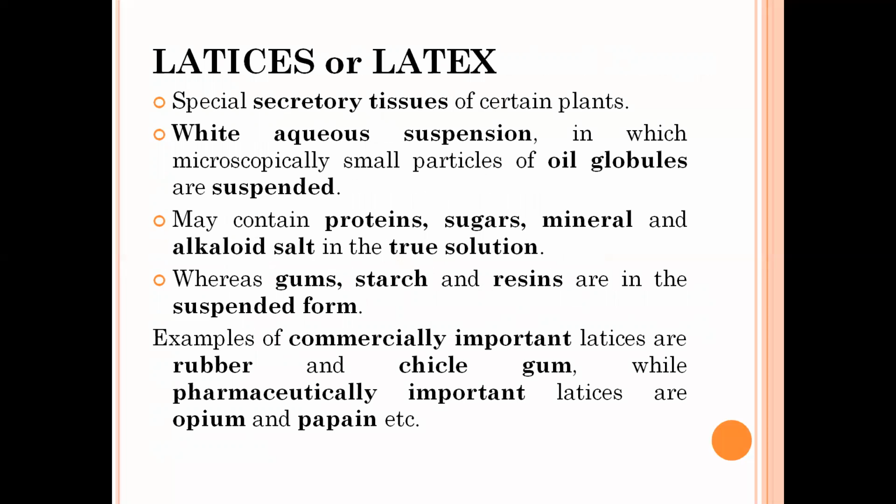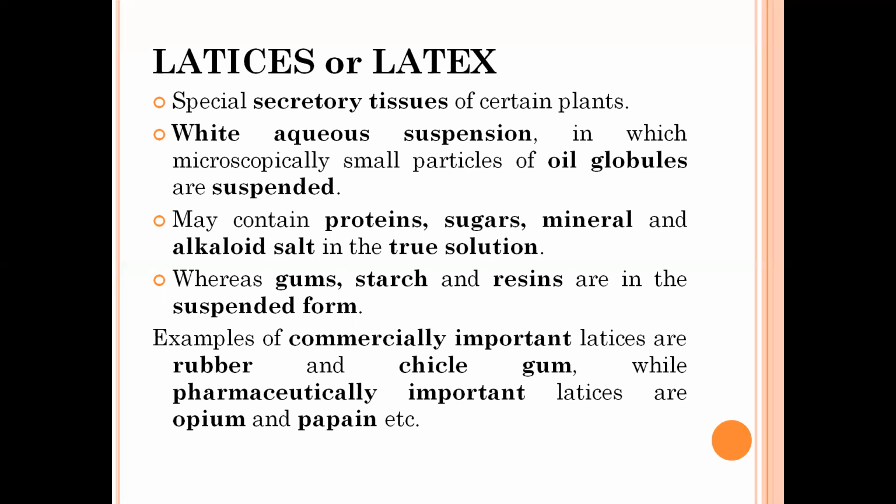It is a white aqueous suspension in which microscopically small oil globules are suspended, and it may contain proteins, sugars, minerals, and alkaloidal salts in true solution, whereas gums, starch, and resins are in suspended form, like the globules you can see.